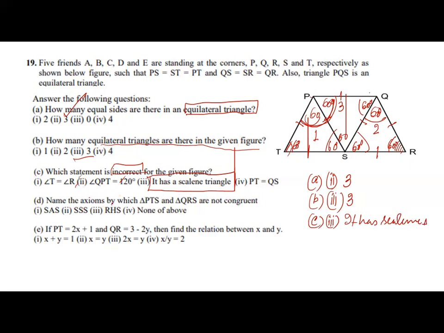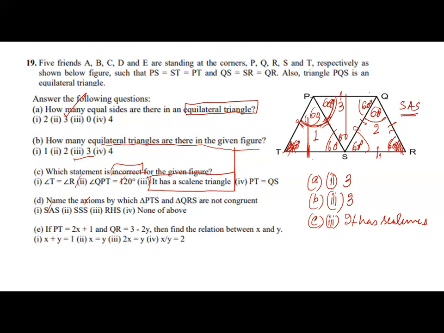Fourth part, name the axiom by which PTS and QRS are not congruent. SAS, side angle side, it is congruent. SSS is congruent because all the sides are equal to each other. One included angle is also equal, 60, 60. Two sides are equal and the included angle is equal, so SAS is applied here.